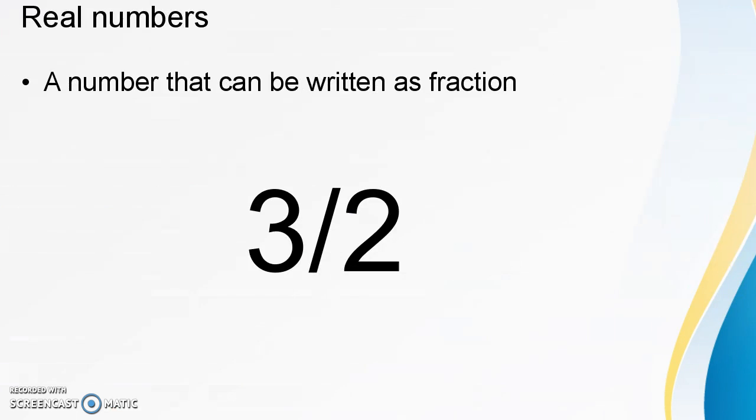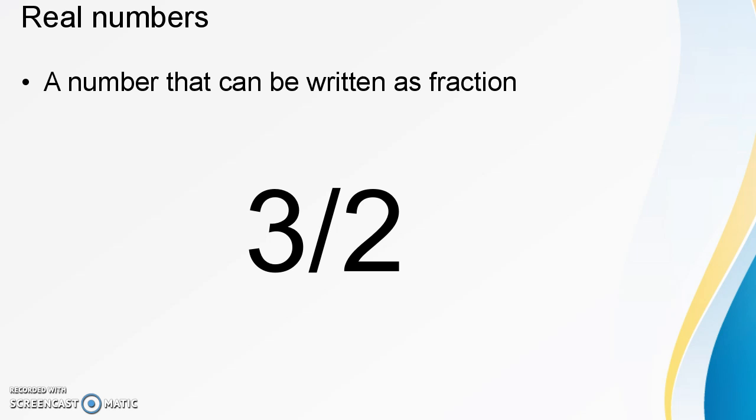Next is real numbers. Real numbers are numbers that can be written as a fraction. For example, 3 over 2. Okay.